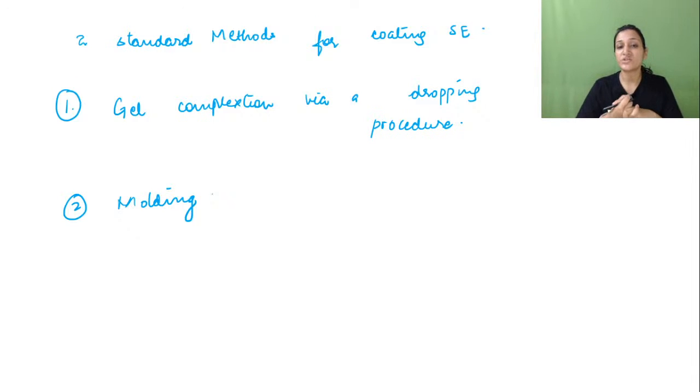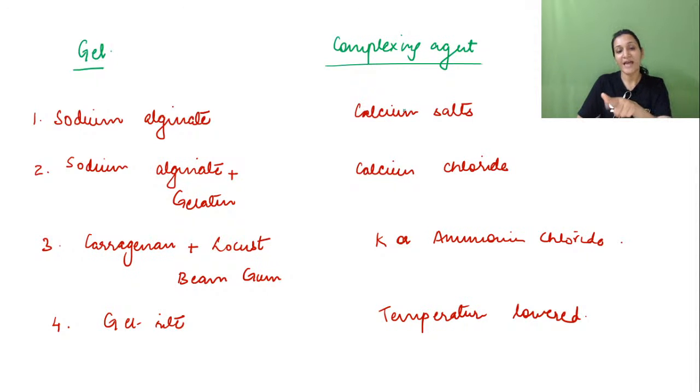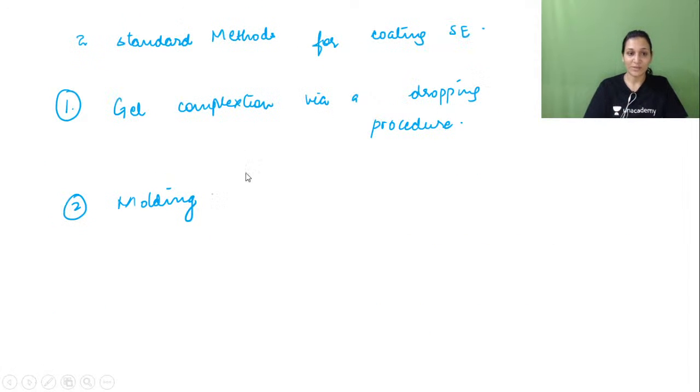If we are saying gel complexion via dropping procedure, the isolated somatic embryos will be mixed with sodium alginate and dropped into calcium nitrate. Here we have seen salts of calcium. First they will be mixed with sodium alginate and then dropped into calcium nitrate, and surface complexion will begin immediately, and the drops will be gelled completely within 30 minutes. It will take around 30 minutes for the formation of the whole bead-like structure, right? So that is gel complexion via dropping procedure.